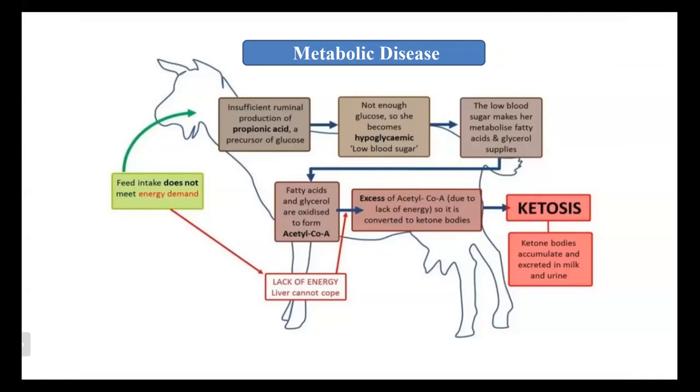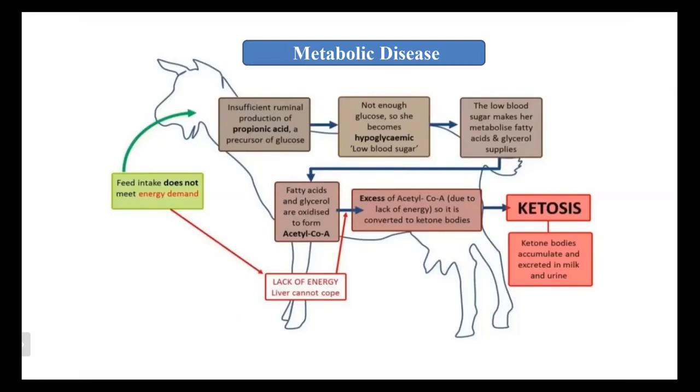Then what happens? The fatty acid and glycerol will oxidize to form acetyl coenzyme A. And if there is an excess of acetyl coenzyme A, what will happen? It happens due to lack of energy. If there is lack of energy, an excess of acetyl coenzyme A will be produced. It is converted to ketone bodies, and that results in ketosis.